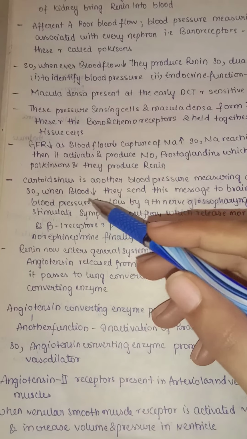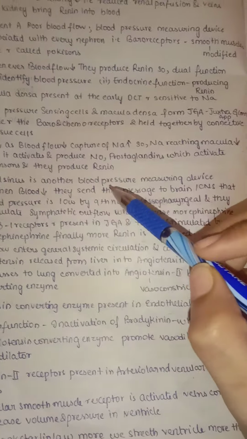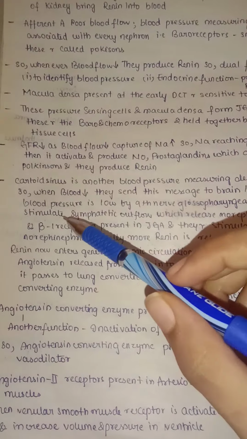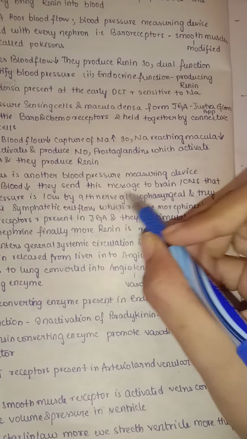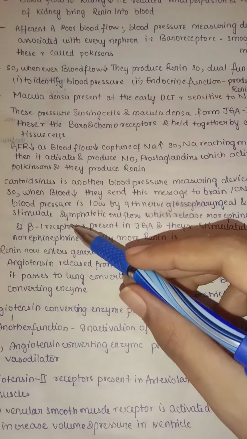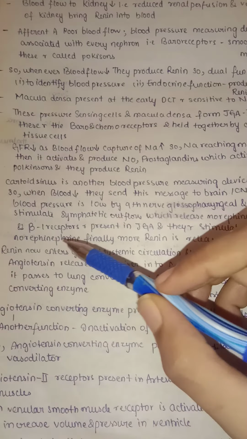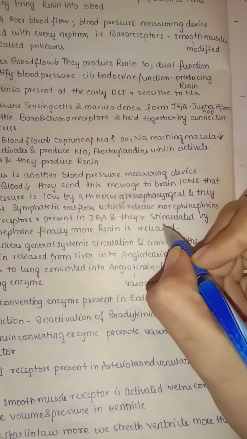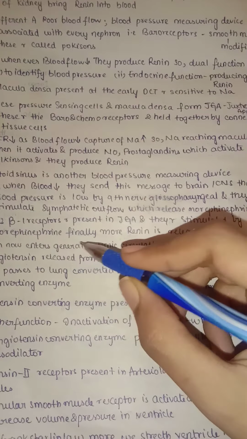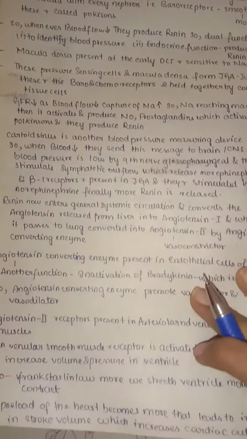The carotid sinus is another blood pressure measuring device. When blood pressure is low, they send this message to the brain or central nervous system by the 9th cranial nerve, the glossopharyngeal nerve. They stimulate the sympathetic outflow which releases norepinephrine, and beta 1 receptors are present in the juxtaglomerular apparatus. So they are stimulated by this norepinephrine. Finally more renin is released. Because of this stimulation, there is now higher production of renin.